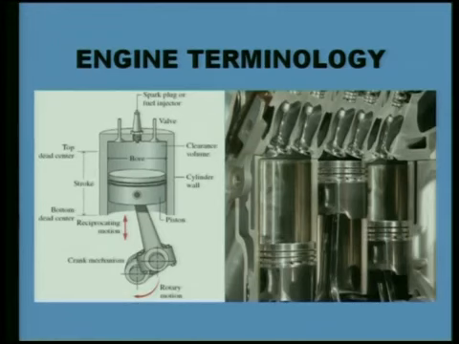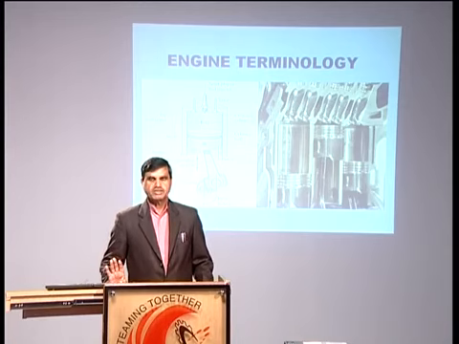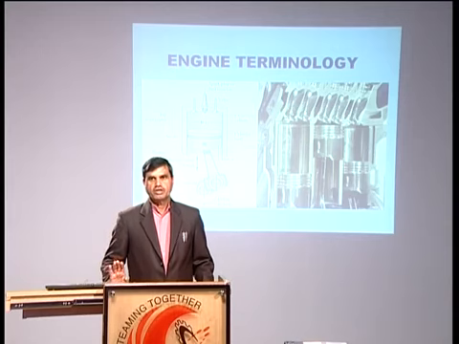This stroke is termed the power stroke, and during this time the crankshaft again rotates by 180 degrees. So suction stroke 180 degrees, compression stroke 180 degrees, and the effective stroke, or power stroke, or expansion stroke, another 180-degree rotation of the crankshaft. So during these 3 strokes the rotation of the crankshaft is 540 degrees.